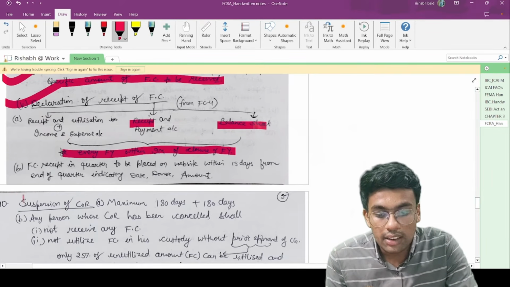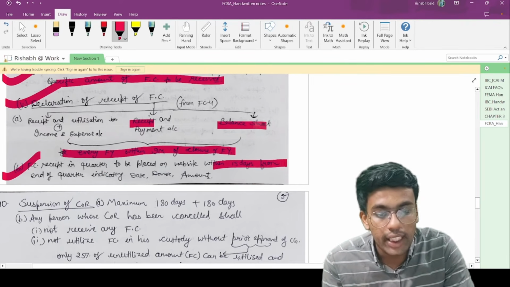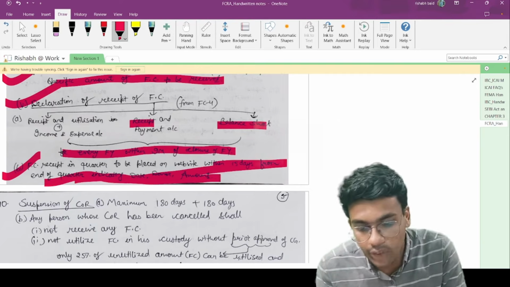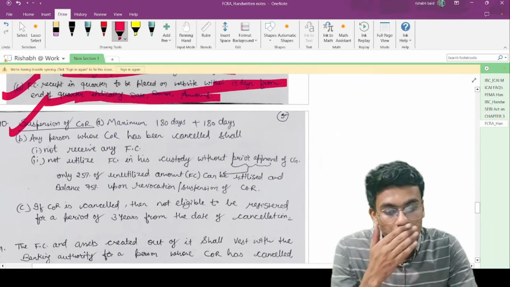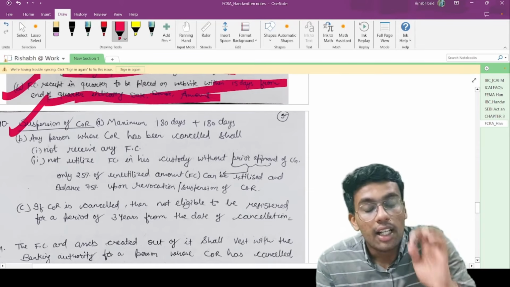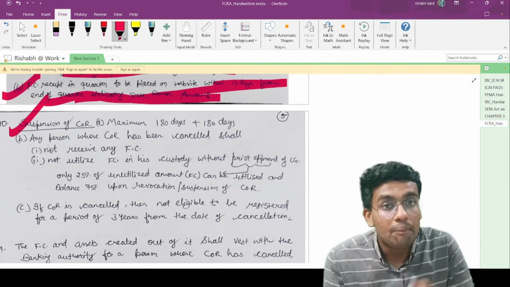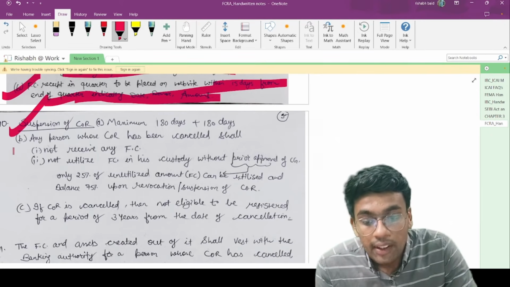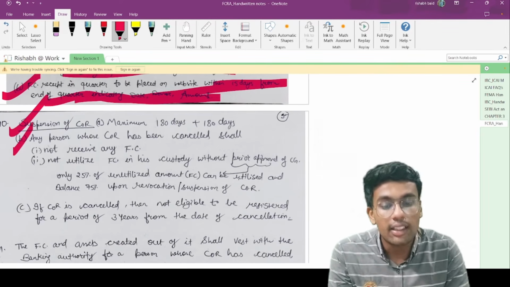Foreign contributions received in a quarter are to be placed on the website within 15 days from the end of the quarter, indicating the date, donor and the amount of such foreign contribution. Point number 10 talks about suspension of certificate of registration. The certificate of registration can be suspended for a maximum period of 180 days plus 180 days if there is any reasonable cause.